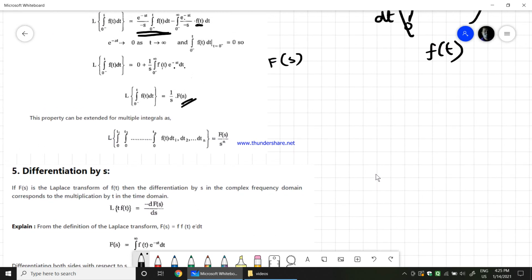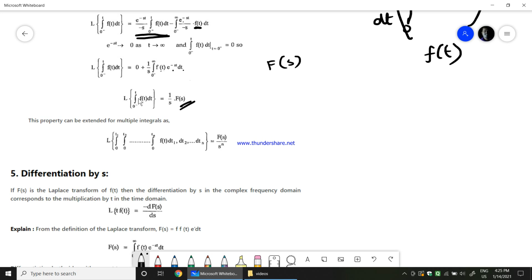Similar to differentiation, this property also holds for the nth integral if you extend to multiple integrals. So if you do nth integration in terms of time t1, t2, and so on to tn, the formula would be F of s divided by s to the power of n. First integration n equals 1, second integral n equals 2, third integral n equals 3, and so on. For multiple integrals, the Laplace transform would be equal to F of s by s to the power of n.